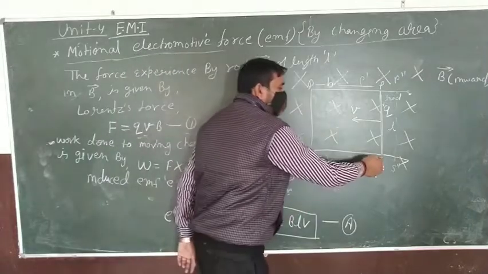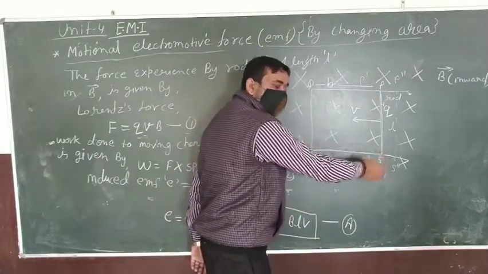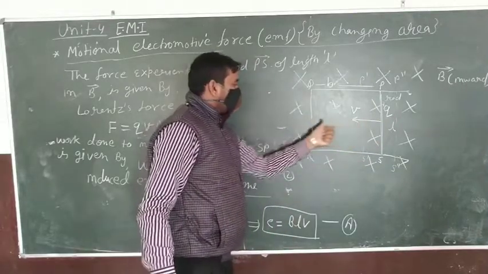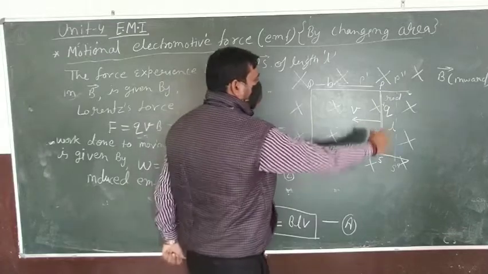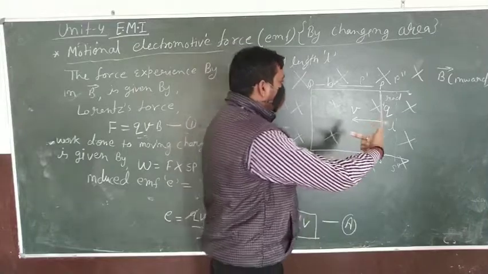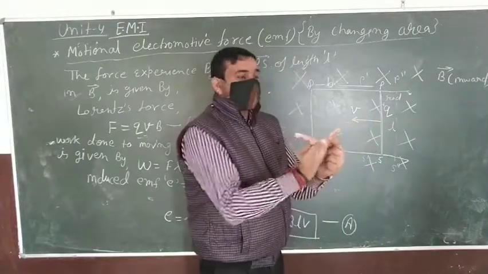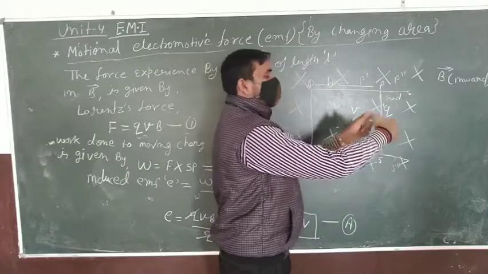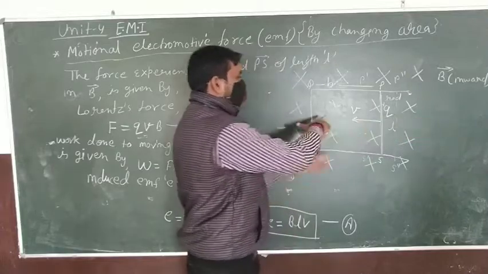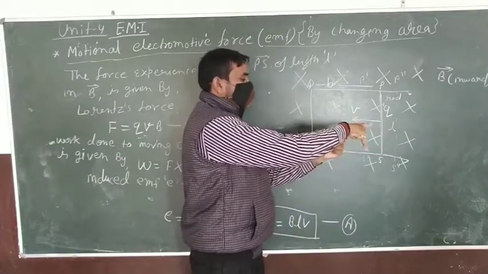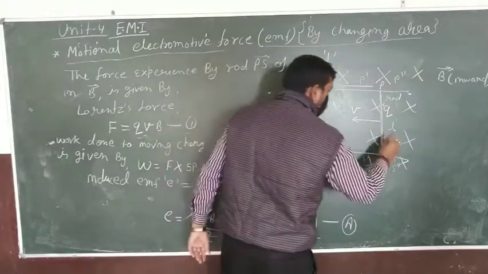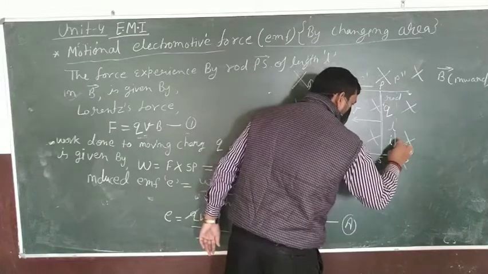Now this is your equation A. The charge is moving from S to P. Clear? Therefore, the motion of the rod is towards the inside, by using Fleming's left hand rule: index finger in the direction of the magnetic field, motion indicated by the thumb. Motion of the rod PS is towards QR. And the induced current is in the downward direction. So the current is moving like this.